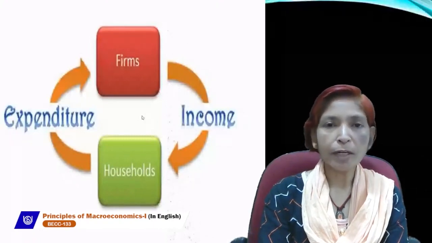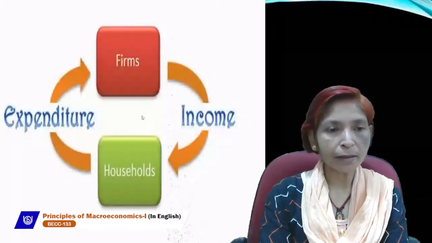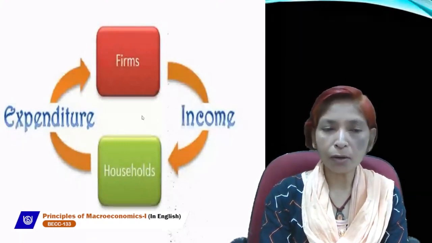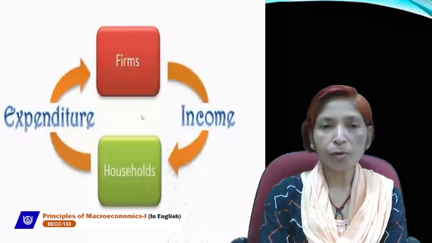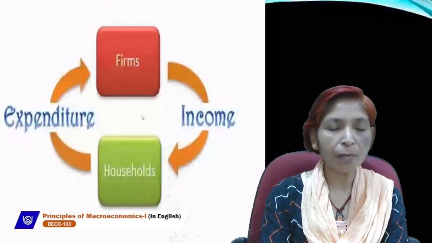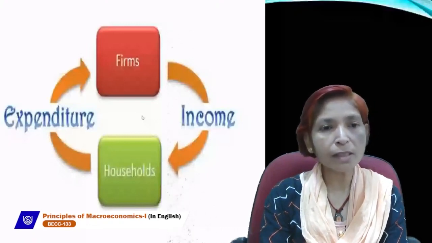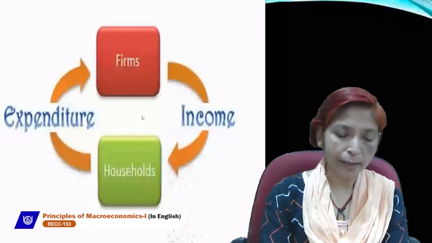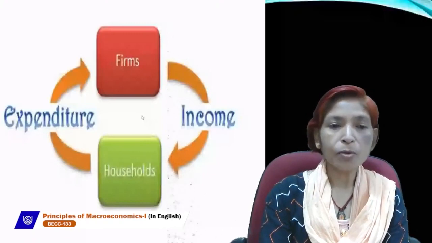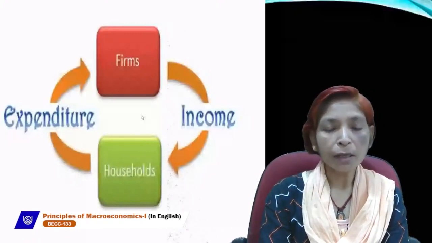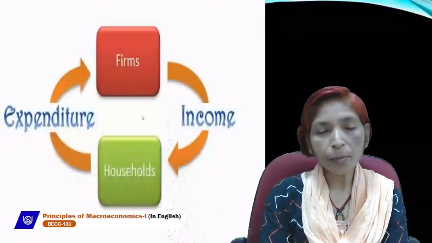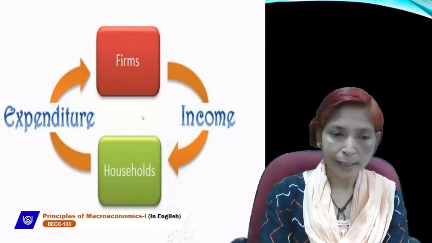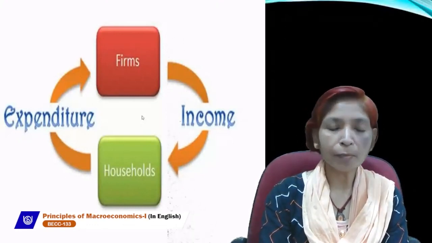Firms always produce goods and services for the household sector and for all human beings of the society or country. And household is the owner of all the factors of production. Household provides all the factors to the firm sector or government sector. If the government is producing goods and services, then the government will also take these means of production from the household sector. And the firm produces goods and gives income to the household sector; the government also produces goods and services and gives reward to the household sector in the form of rent, interest, wages and profit.